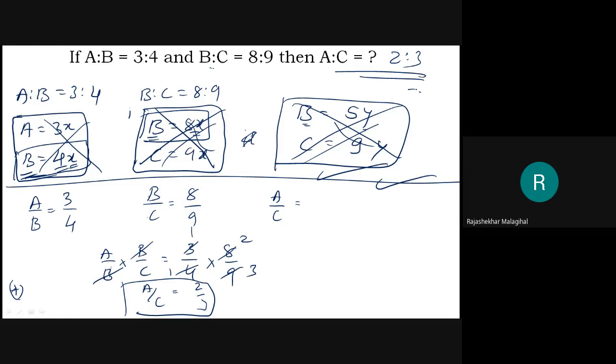Any doubts? See here, why I wrote it like this? Because I thought I may get the solution, but I did not get it. That's why I scratched this one. It doesn't mean that it will not work out in all the problems. First, I need to try it like this only, because this is a very interesting hint for ratios and proportions. If it is not working, then only we need to come to the other way. Here it is working. I got it. 2:3 is the answer. Next question.